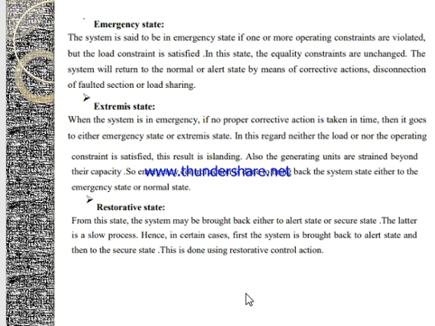Next is the restorative state. From this state, the system may be brought back either to the alert state or the secure state. But the secure state is a slow process. Hence, bringing the system back to the secure state is a restorative control action.